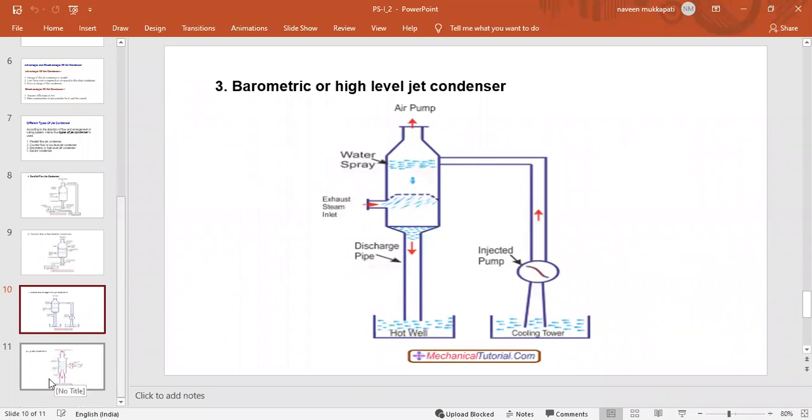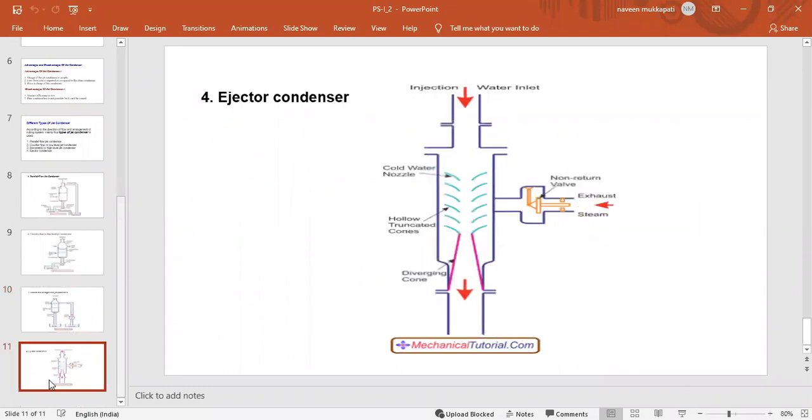Next, the last type is the ejector condenser. In the ejector condenser, we design some nozzles. These are the nozzles, these are the hollow diverging cones, and these are the non-return valves, and this is the exhaust steam.